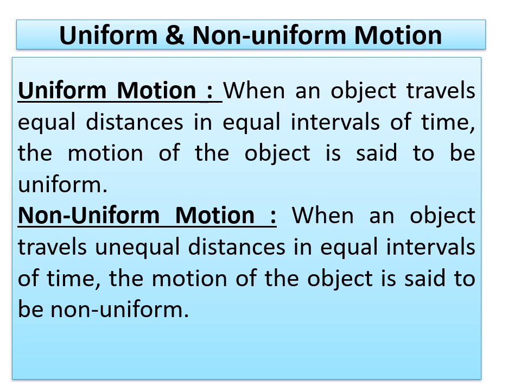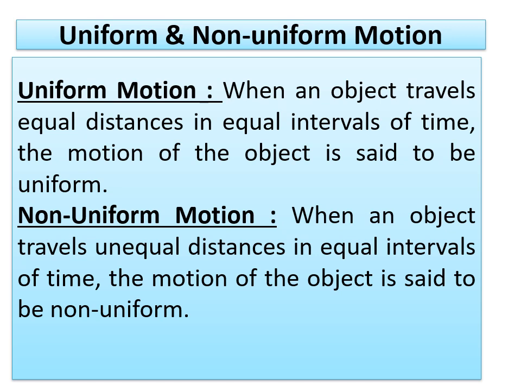For example, the car should travel 30 km in half an hour, 15 kilometers in 15 minutes, 10 kilometers in 10 minutes, 5 kilometers in every 5 minutes. That means 1 kilometer for every 1 minute. Then only the motion of the car is said to be uniform. So in this case, the motion of a car is taken as uniform when it covers a distance of 60 kilometers in every 1 hour. That is the reason when an object travels equal distances in equal intervals of time, the motion of the object is said to be uniform. Next we go to non-uniform motion.